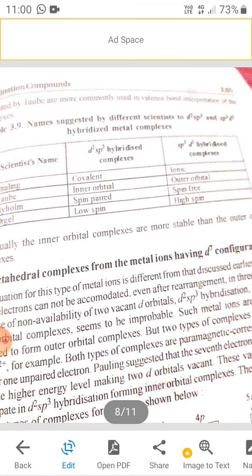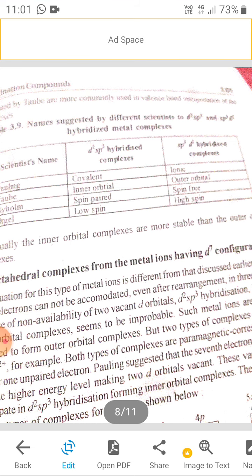Then we have the octahedral complexes for metal ions having d7 configuration. In d7 configuration, we have different types of complexes. These different types of complexes have different numbers of unpaired electrons.